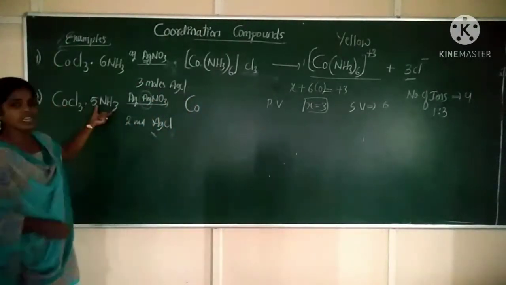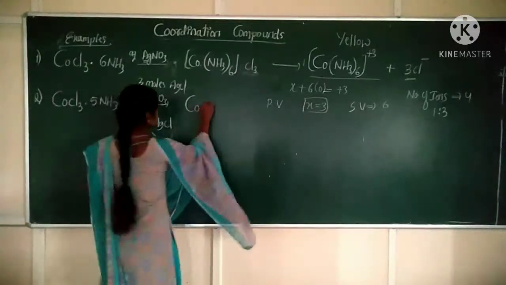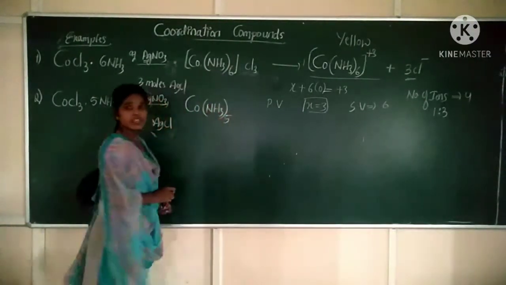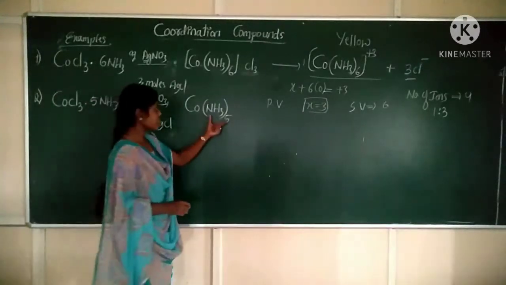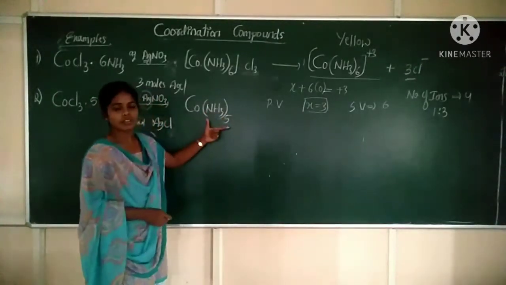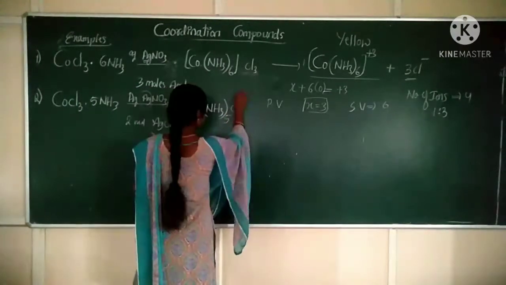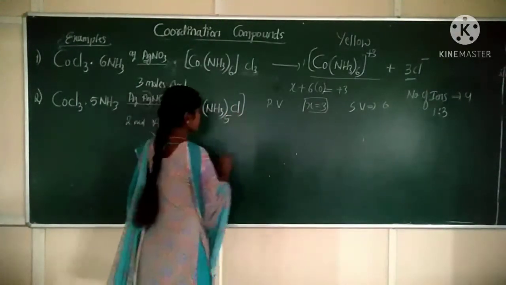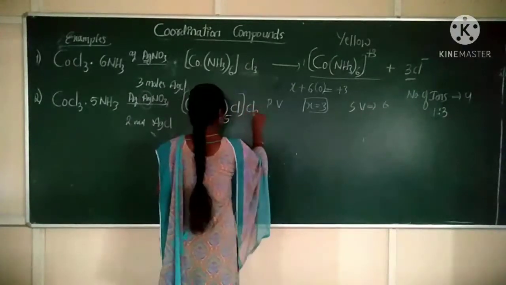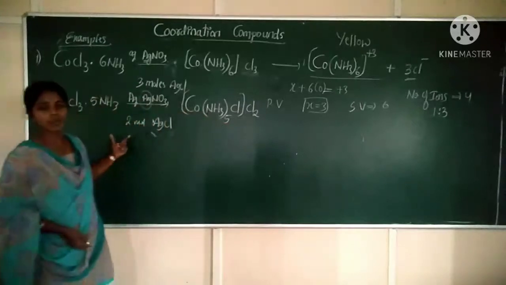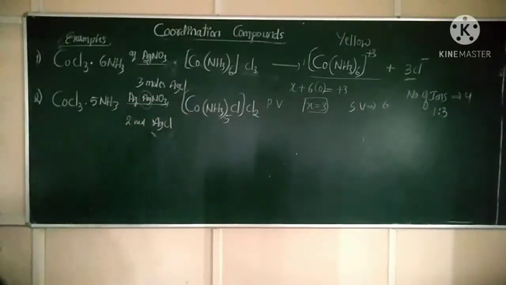How many NH3 ligands are there? 5 are there. So Co(NH3)5. To complete its octahedral structure, there must be one more ligand, that is Cl. Outside the coordination sphere, there must be 2 chloride ions. So this is the structure for the given compound. Okay. Next.